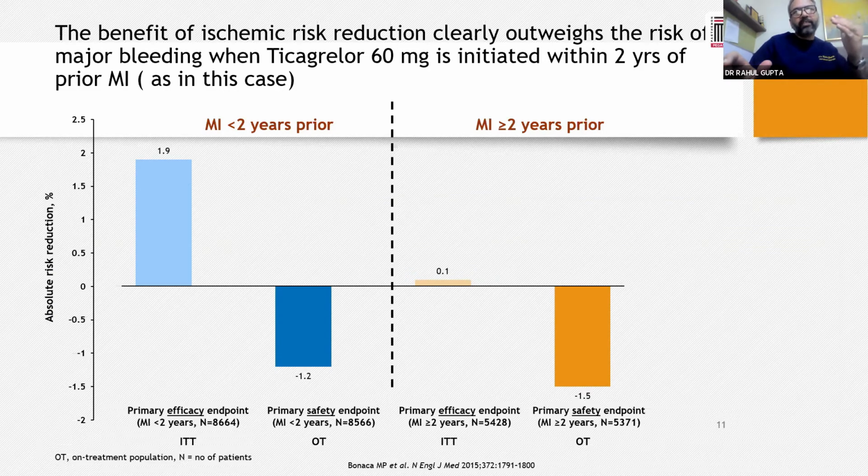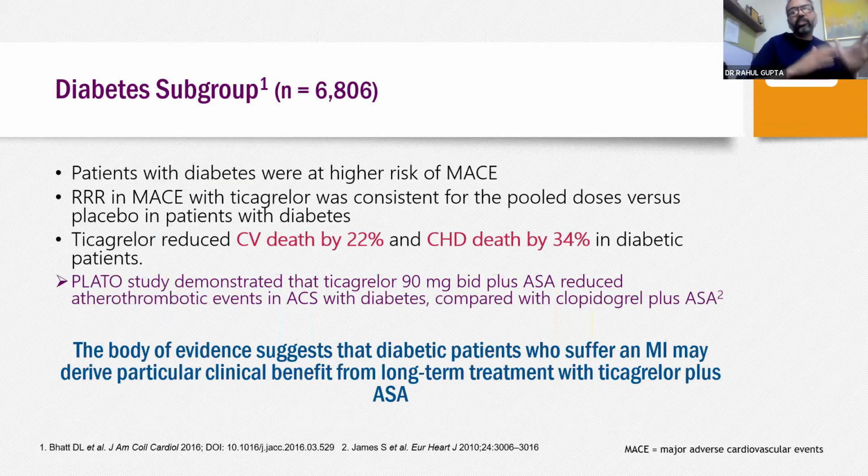they have significant ischemic risk reduction, and the primary safety endpoint is not significantly different. While when the MI becomes remote, as we go later into the stages, it doesn't matter too much, but at least for 2 years, it has a significant reduction.